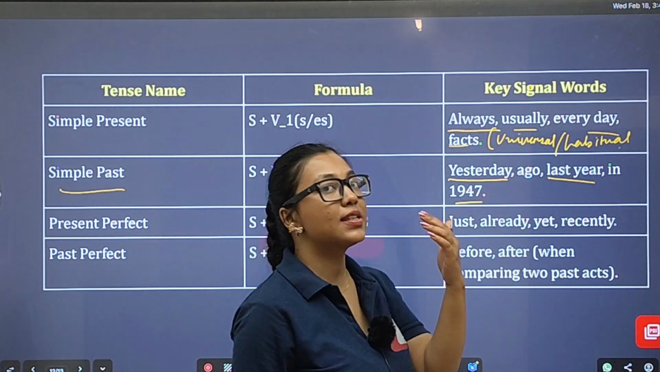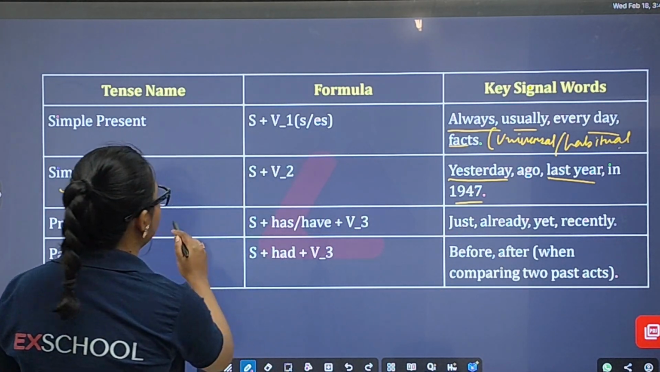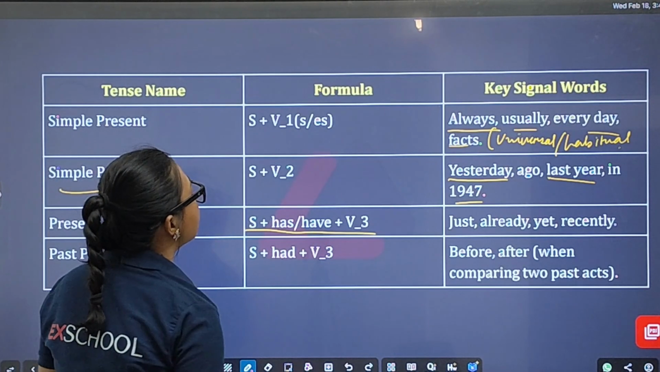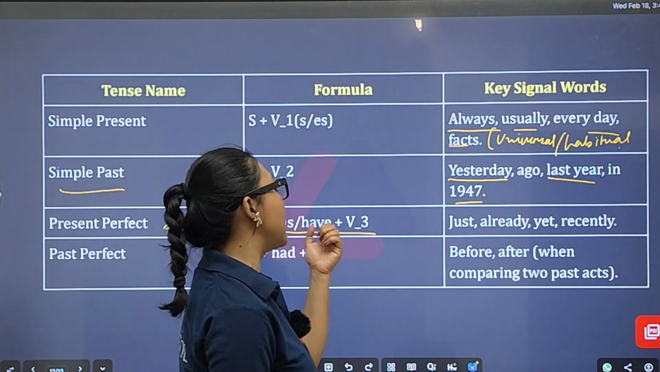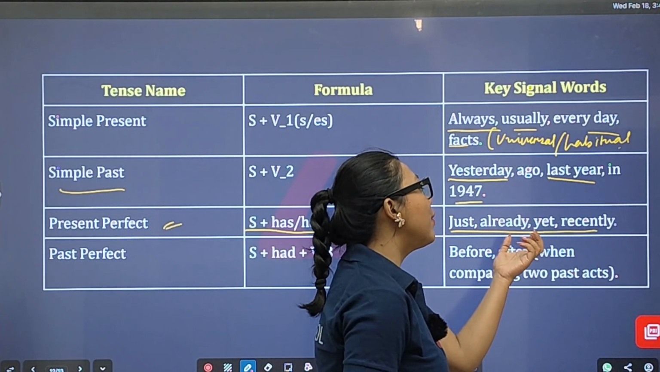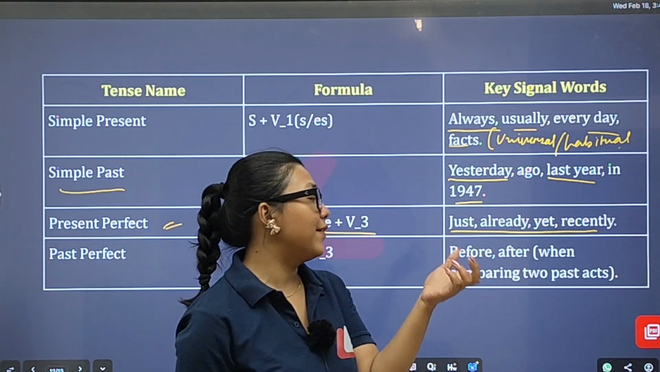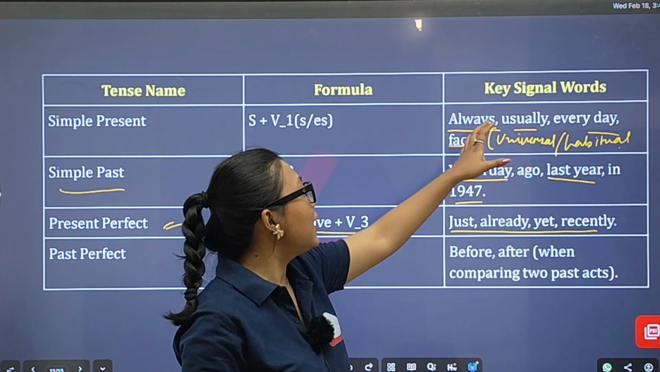Next one is present perfect. The formation of present perfect is subject plus have/has plus verb 3. So when you get keywords like just, already, yet, recently, or just now, such as he has arrived just now, these are the key signal words to indicate present perfect tense.